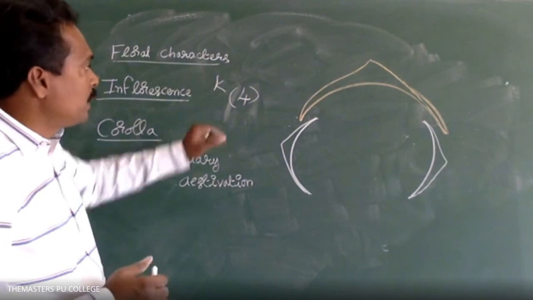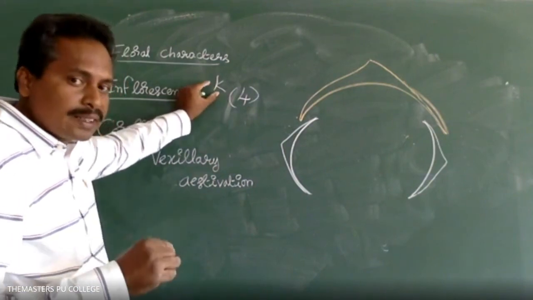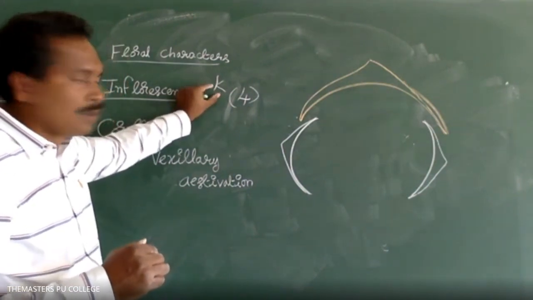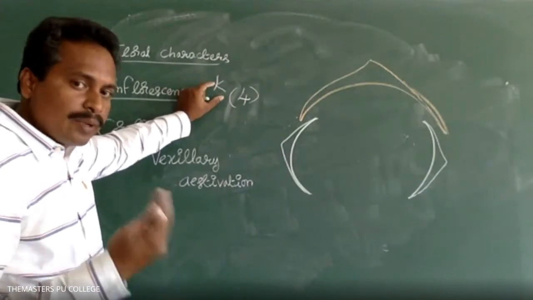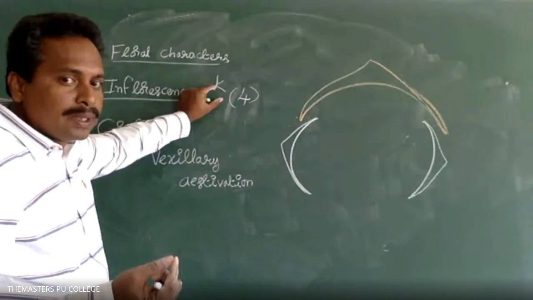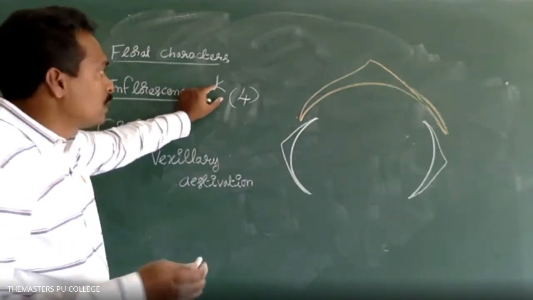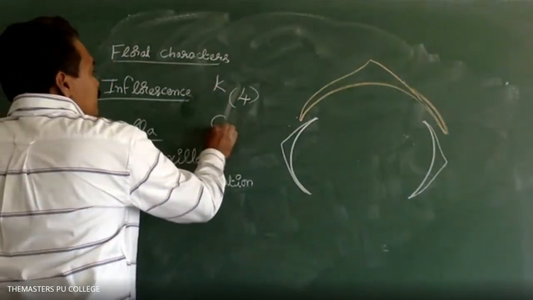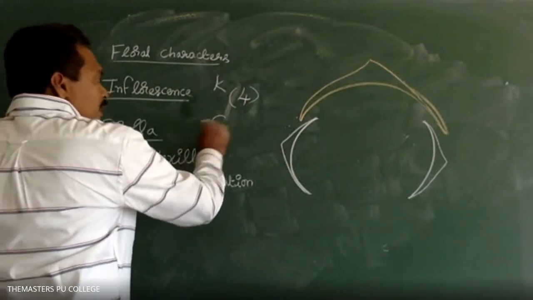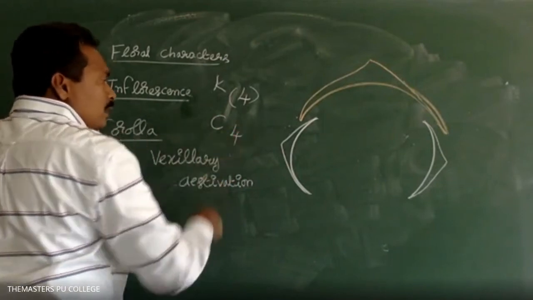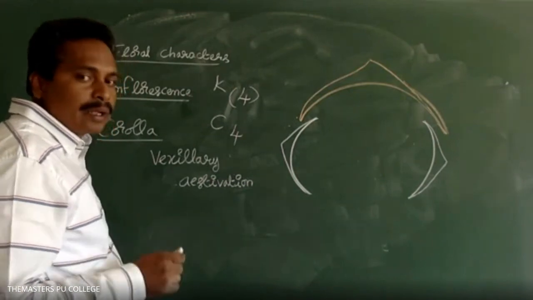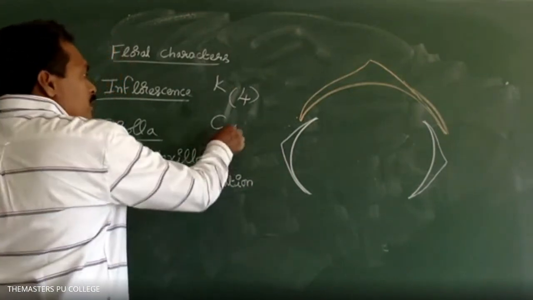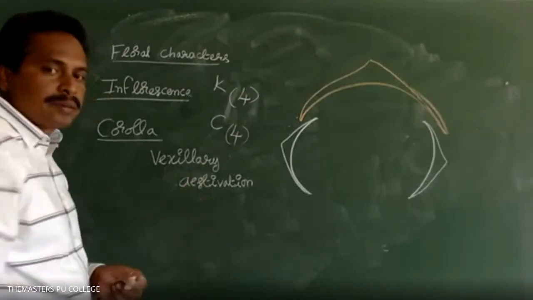The number indicates the number of the calyx, K4 or K5 or K6, so the number varies. Corolla is denoted as the alphabet C, and the number of petals in a corolla. If they are free, not related with each other, don't keep in a bracket. If they are related with each other, that should be in bracket.